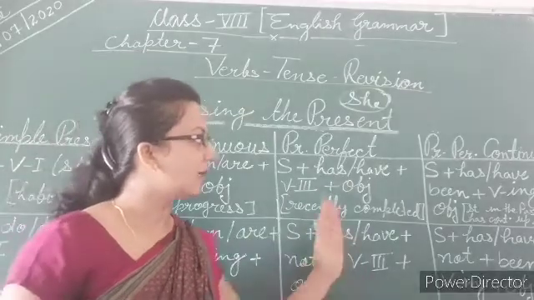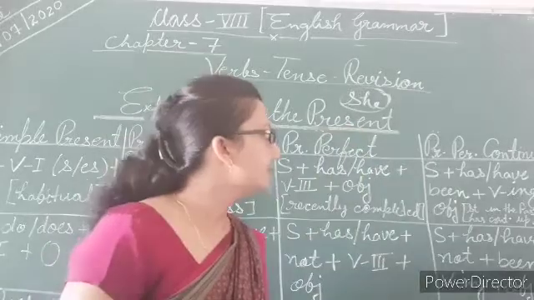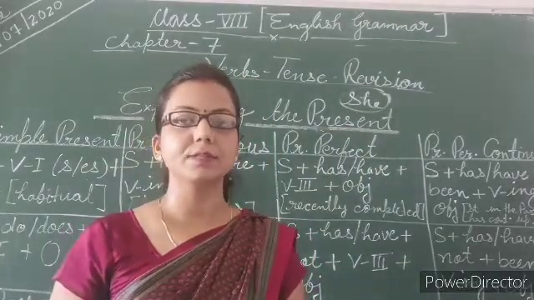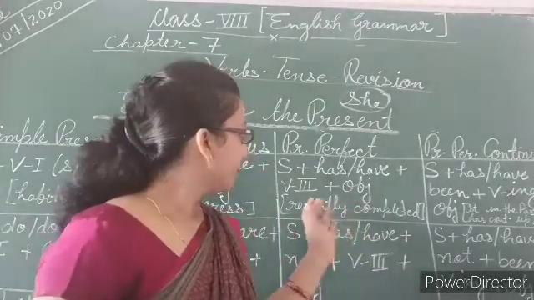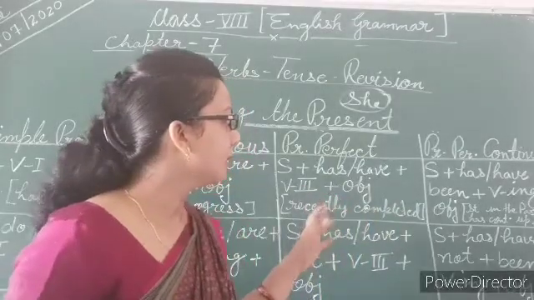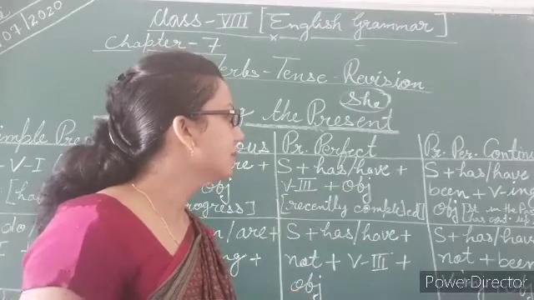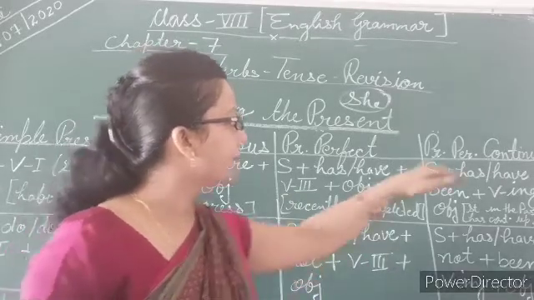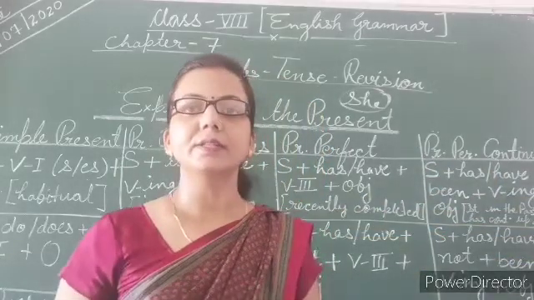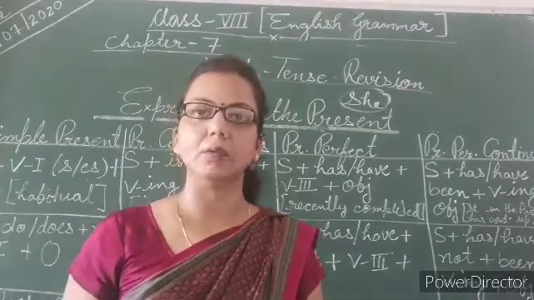Now just move on to our last topic for present, that is present perfect continuous. Continuous means we talk about the past, or something that has continued. In the present perfect continuous we talk about activities from right now or until now.